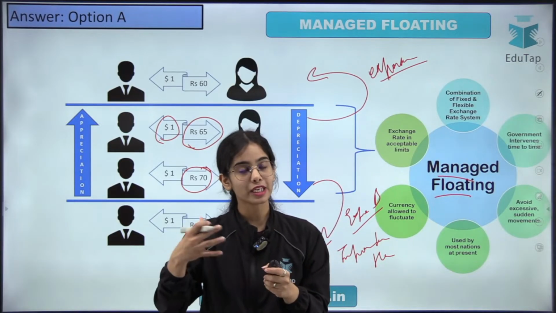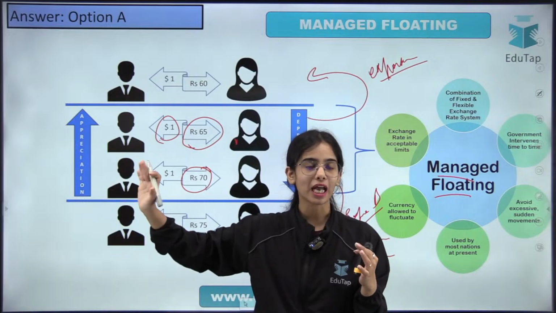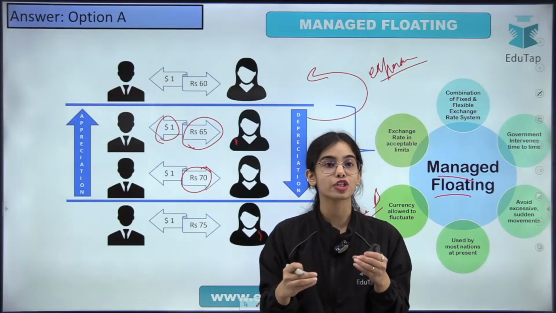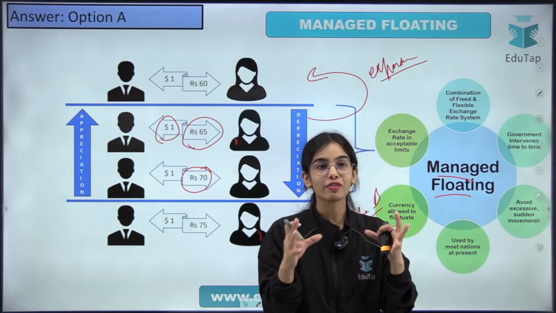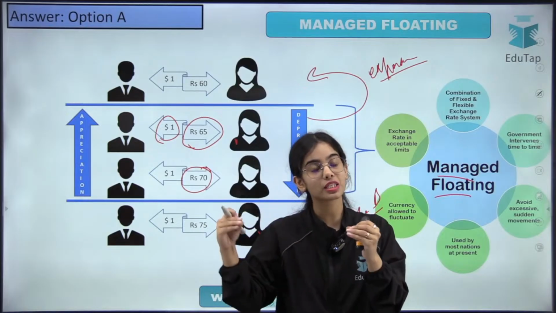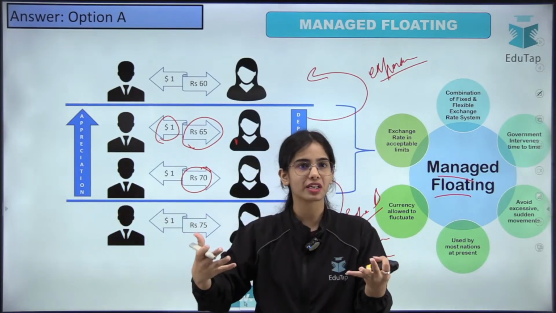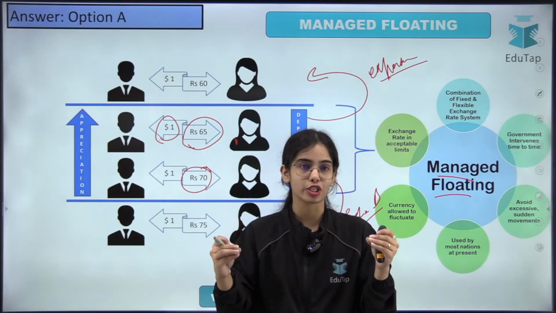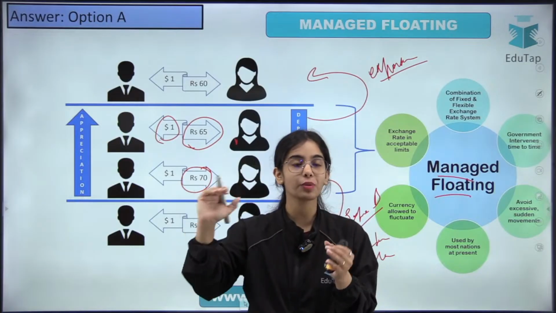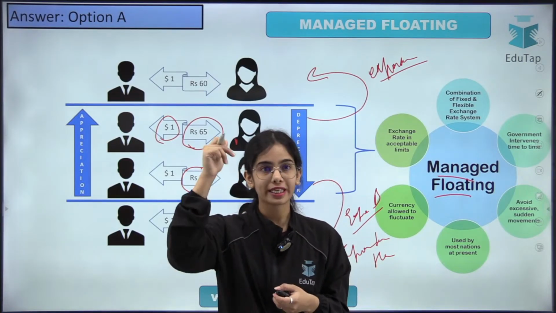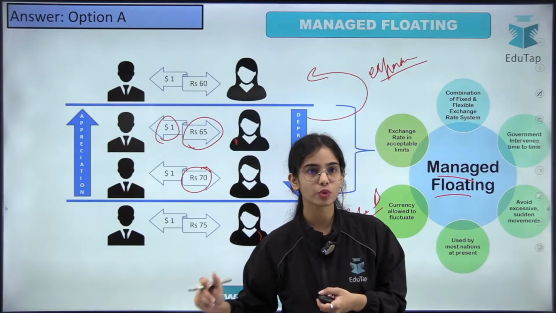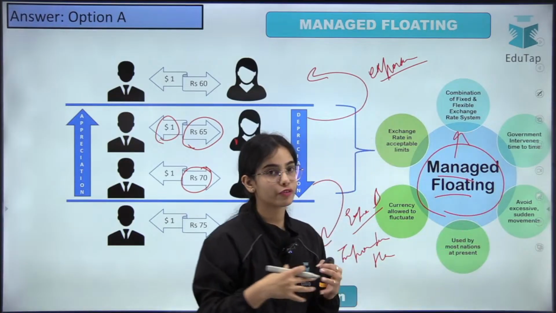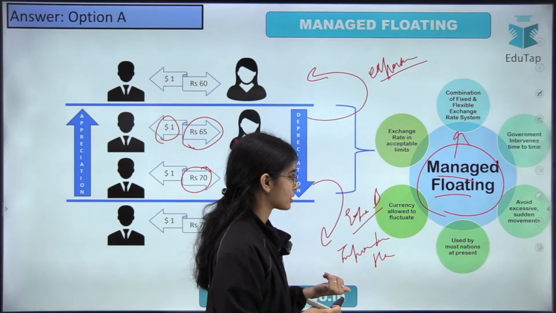There is flexible exchange rate, that the exchange rate can move whatever it wants to move. Then there is fixed exchange rate, that we are not letting the exchange rate move. But managed floating means that we are not making it fixed, that $1 will always remain equal to 70 rupees and we will do whatever we can to maintain that. We are not fixing the exchange rate. We are letting the exchange rate fluctuate, but within a range, not letting it have too much appreciation or too much depreciation. So that is managed floating exchange rate system, a combination of fixed exchange rate system and flexible exchange rate system.